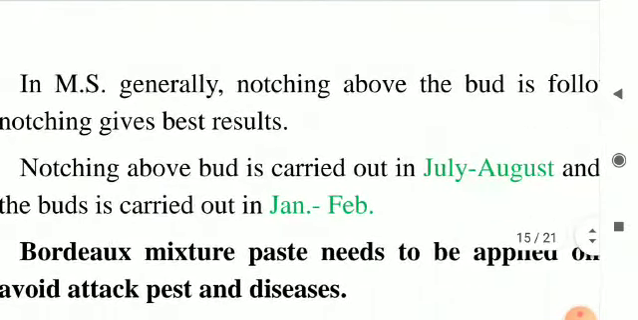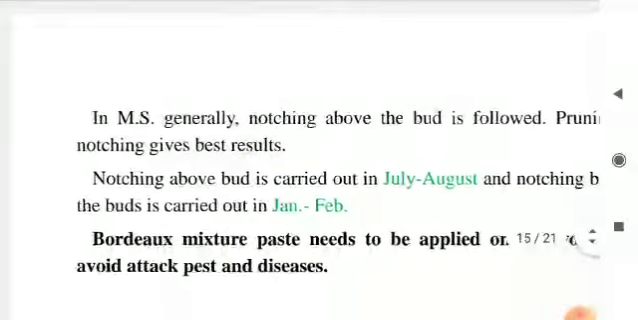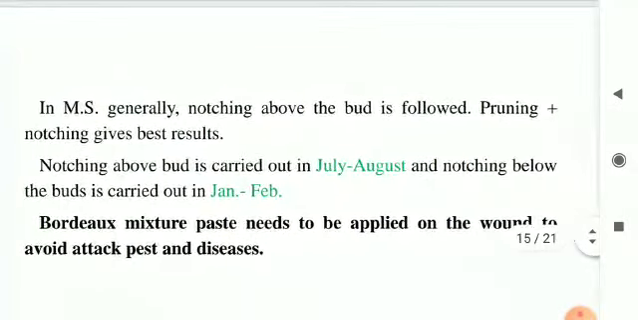In Maharashtra, generally notching above the bud is followed. Pruning plus notching gives best result. That means the notching above the bud is preferred under Maharashtra state conditions, and pruning plus notching gives best results. That means when notching is accompanied by pruning, it gives best results in fig.